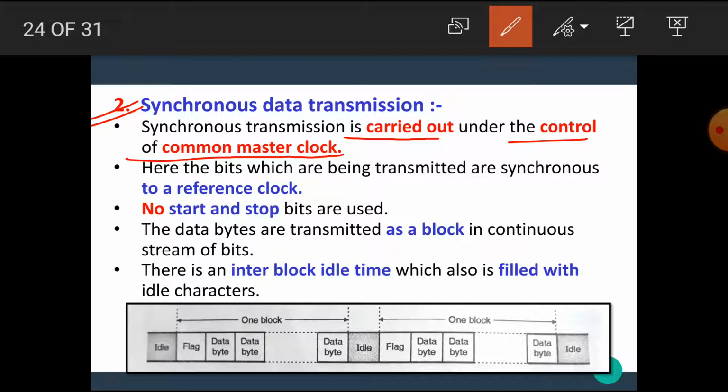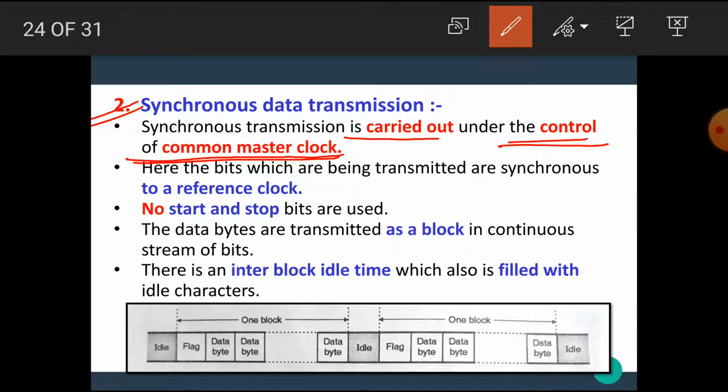Here is one important difference between asynchronous and synchronous data transmission: in asynchronous data transmission no synchronization is required, but in synchronous data transmission a synchronization process is required. For that purpose, the synchronous transmission is carried out under the control of a common master clock.